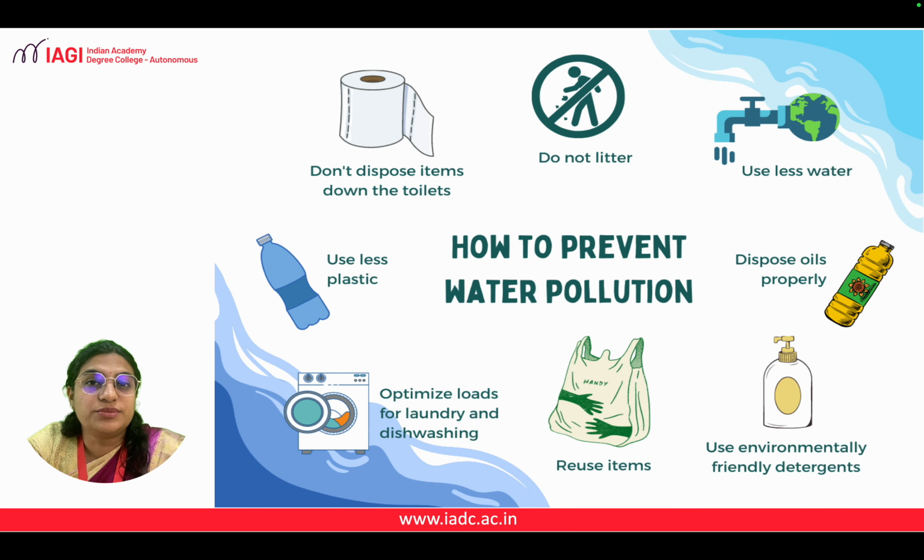Now what can we do? We can prevent water pollution to a certain extent. The first means is we do not litter. We make sure that we segregate waste in our homes. We use the segregated wet waste to form compost, and only the dry waste which we cannot dispose of, we send to the municipality.